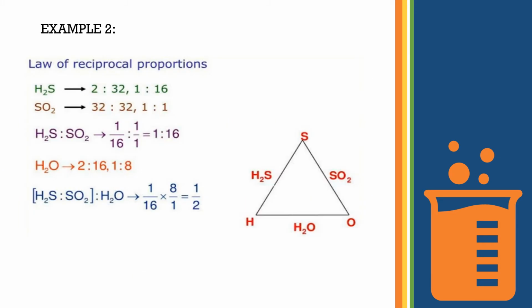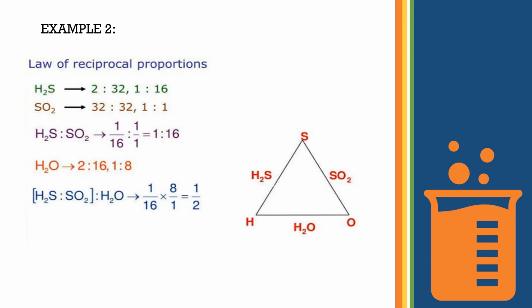For the law of reciprocal proportion, we are taking here hydrogen, sulfur and oxygen. You can see over here, students, hydrogen is combining with sulfur to form H2S, hydrogen sulfide. Sulfur is combining with oxygen to form sulfur dioxide, SO2, and hydrogen is combining with oxygen to form H2O, water.